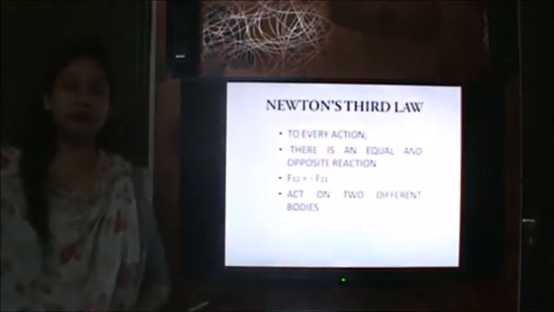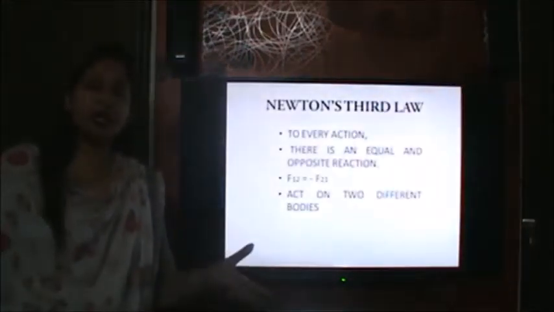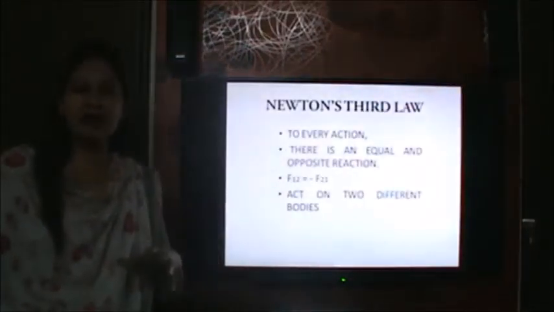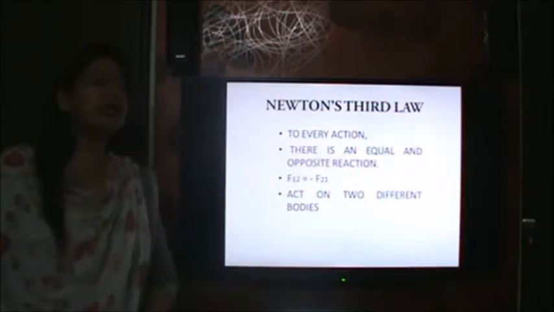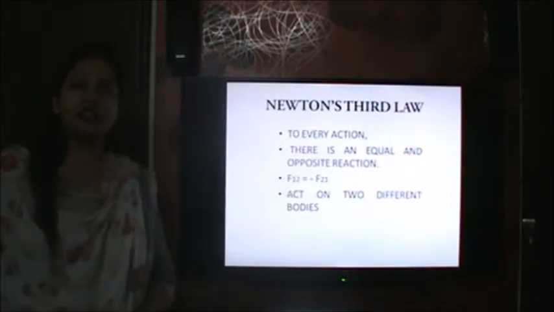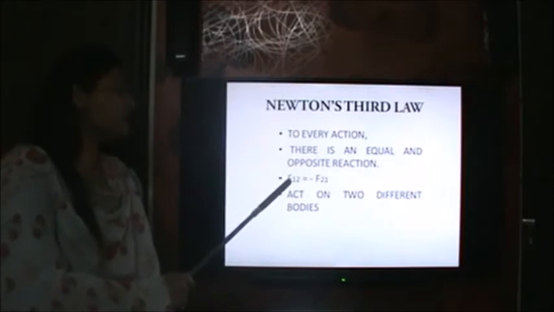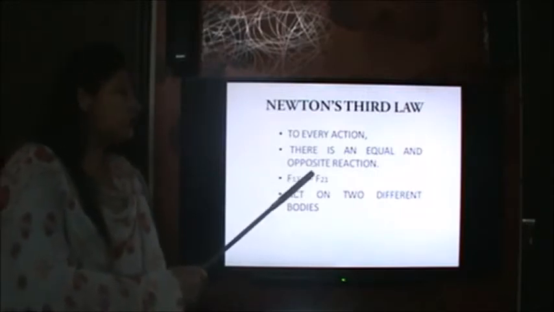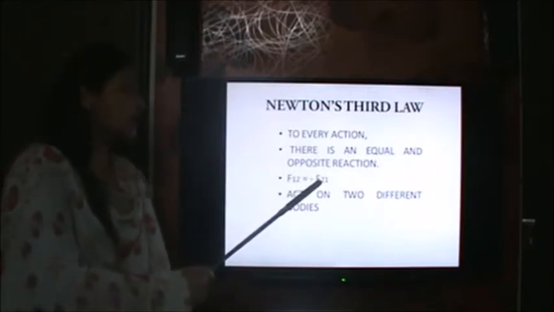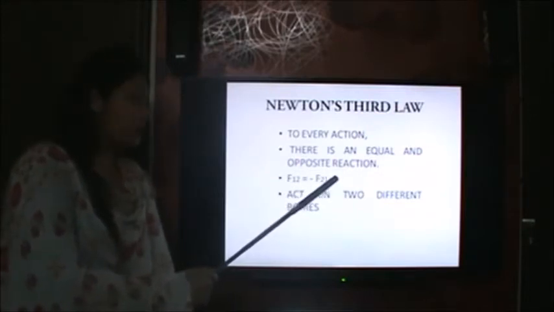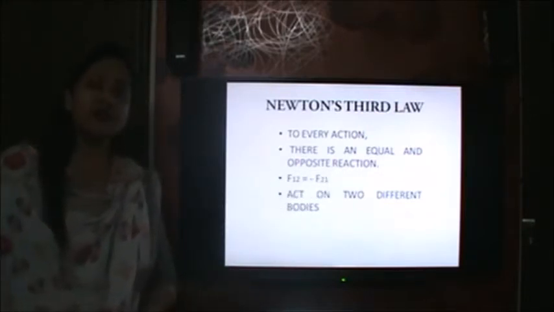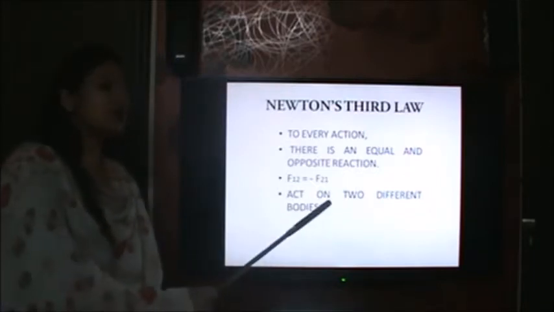Next is Newton's third law. If we slap somebody, he will also slap us back. So to every action, there is an equal and opposite reaction, that is, the force on the first object by the second is equal and opposite to the force on the second object by the first. And why is motion possible in this case? Both the objects will be moving because these two forces act on two different bodies.